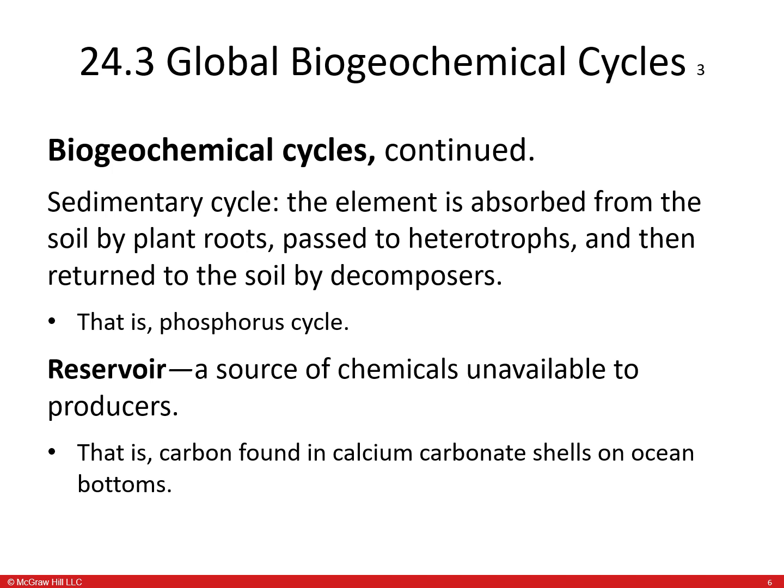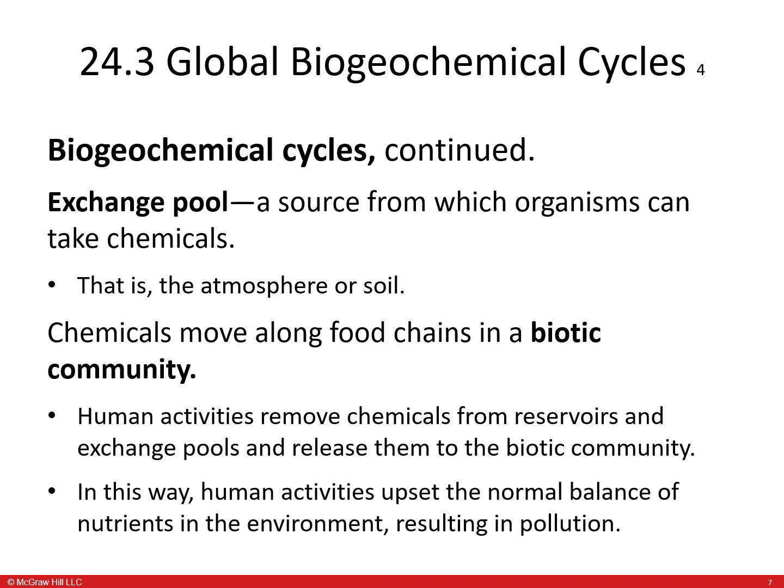Reservoir: a source of chemicals that are unavailable to producers. For example, carbon found in calcium carbonate shells in the ocean. Exchange pool: a source from which organisms can take chemicals, for example, the atmosphere or soil. Chemicals move along food chains in a biotic community. Human activity removes chemicals from reservoirs and exchange pools and releases them to the biotic community. This way, human activities upset the normal balance of nutrients in the environment, resulting in pollution.